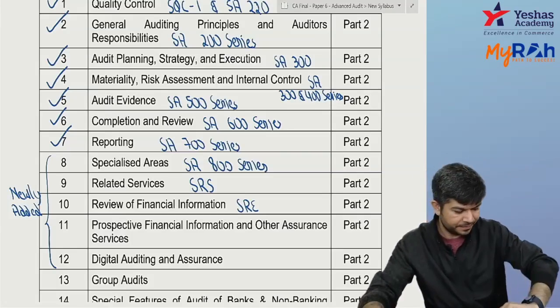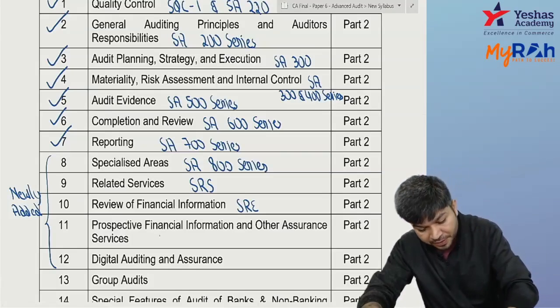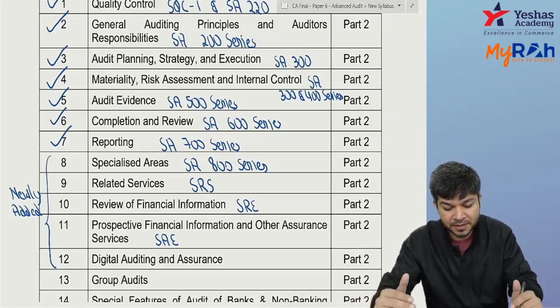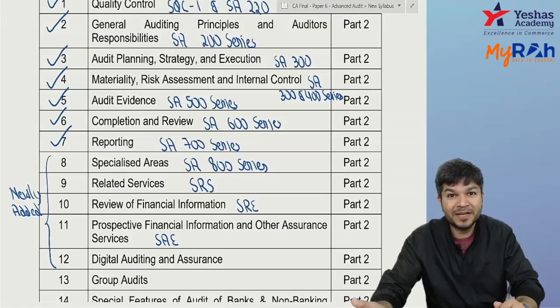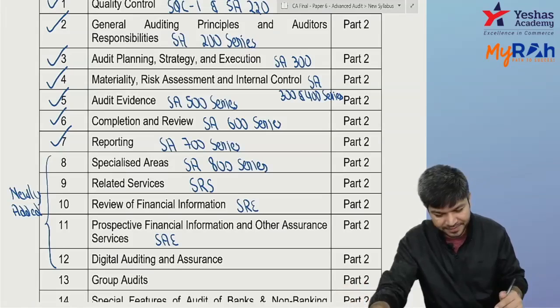Okay, next. We have a prospective financial information, other assurance services. This is nothing but SAE, 3400 series. Okay, the related service is kind of 4400 series. Review is 2400 series. PFI, prospective financial information, is 3400 series. These are all newly added.